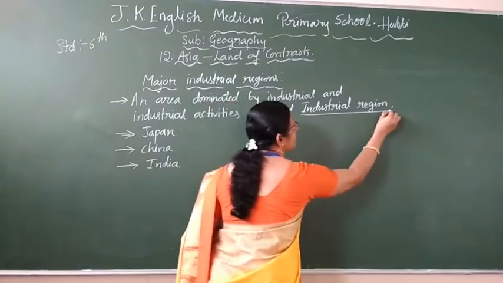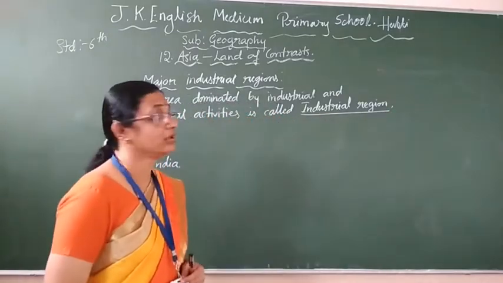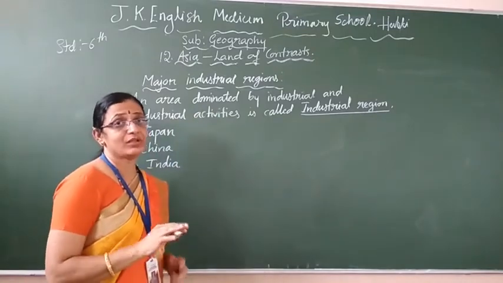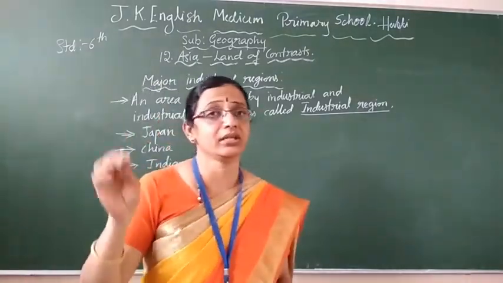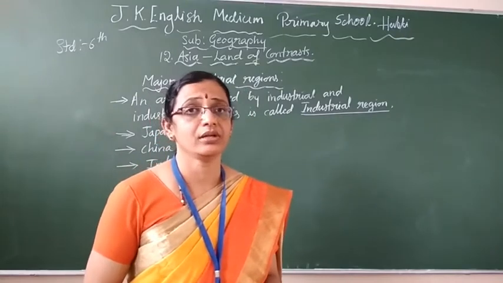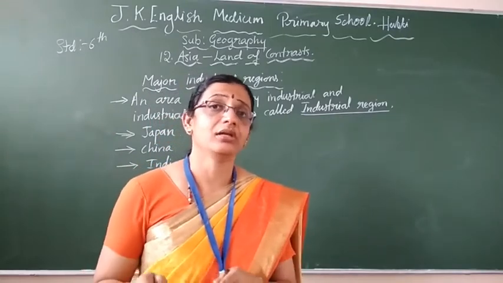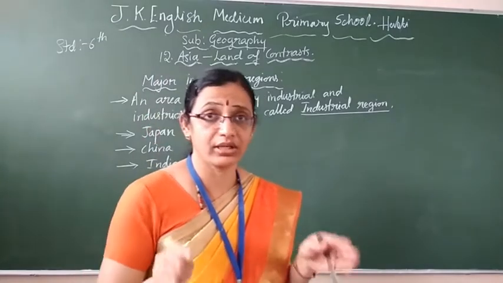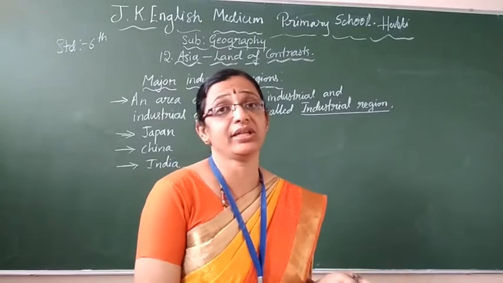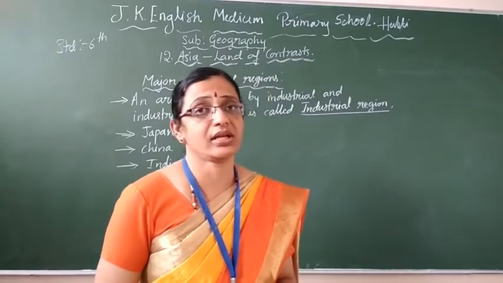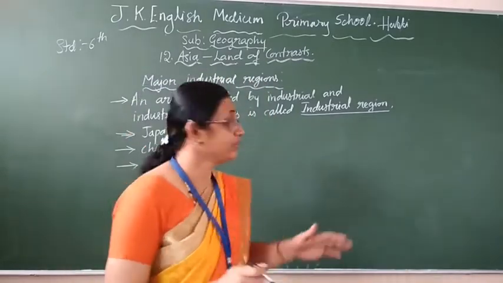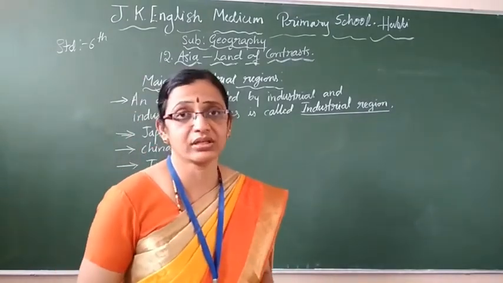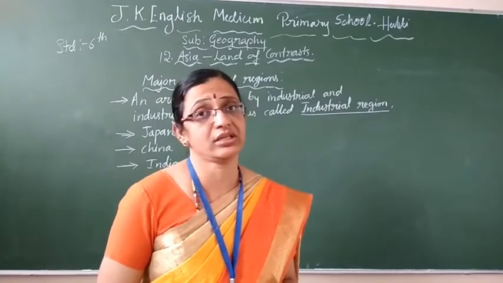Here I wrote. Follow children. Dominate means mainly the industry will be there. Sometimes we say, no children, it is an industrial area. What does it mean? That means in that area, a number of industries are there, and whatever activities are going on in that area are related to the industry. So such an area is called an industrial area. Same thing, industrial region. So in Asia, there are three important countries which are called industrial regions.